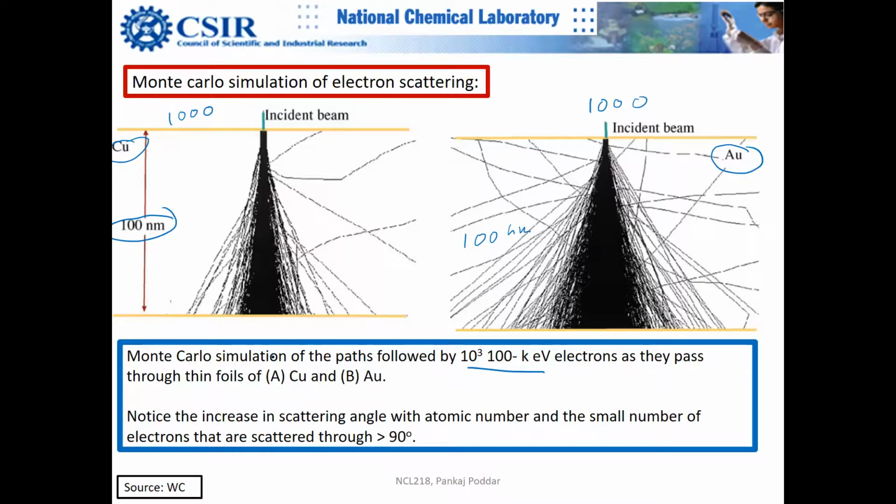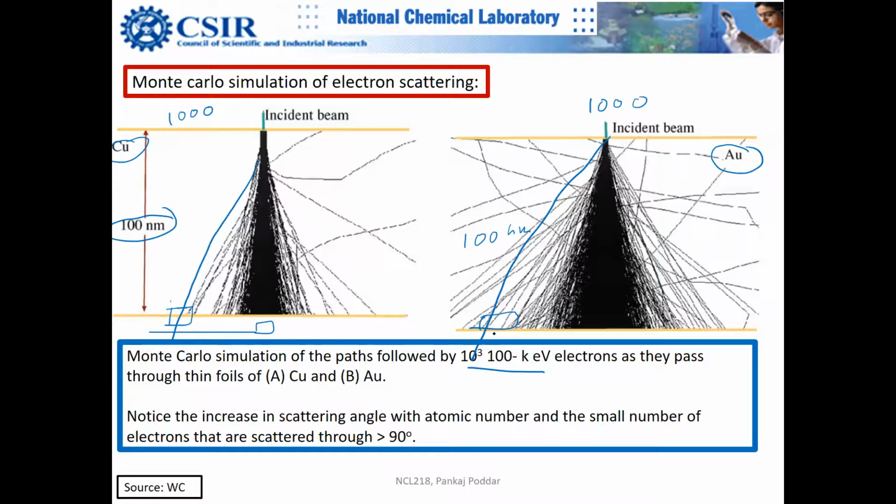To answer your question of how it helps me: when you put the detector here, you know what kind of signal you're expecting. For copper, the scattering cross section for higher angle scattering events is much lower in comparison to gold, because the probability is less. So the scattering cross section for electron scattering at this angle is much lower than this. You got my point? Yes, sir.